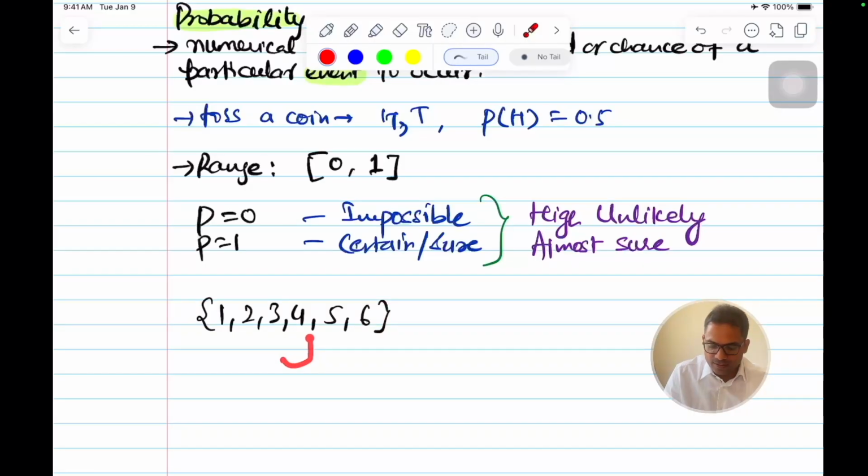For example, if I want to find out whether 5 will come or not, and I want to find the probability of that, my event is the occurrence of 5. I want 5 to happen, and then I'll measure its probability. So let me define the event for you.